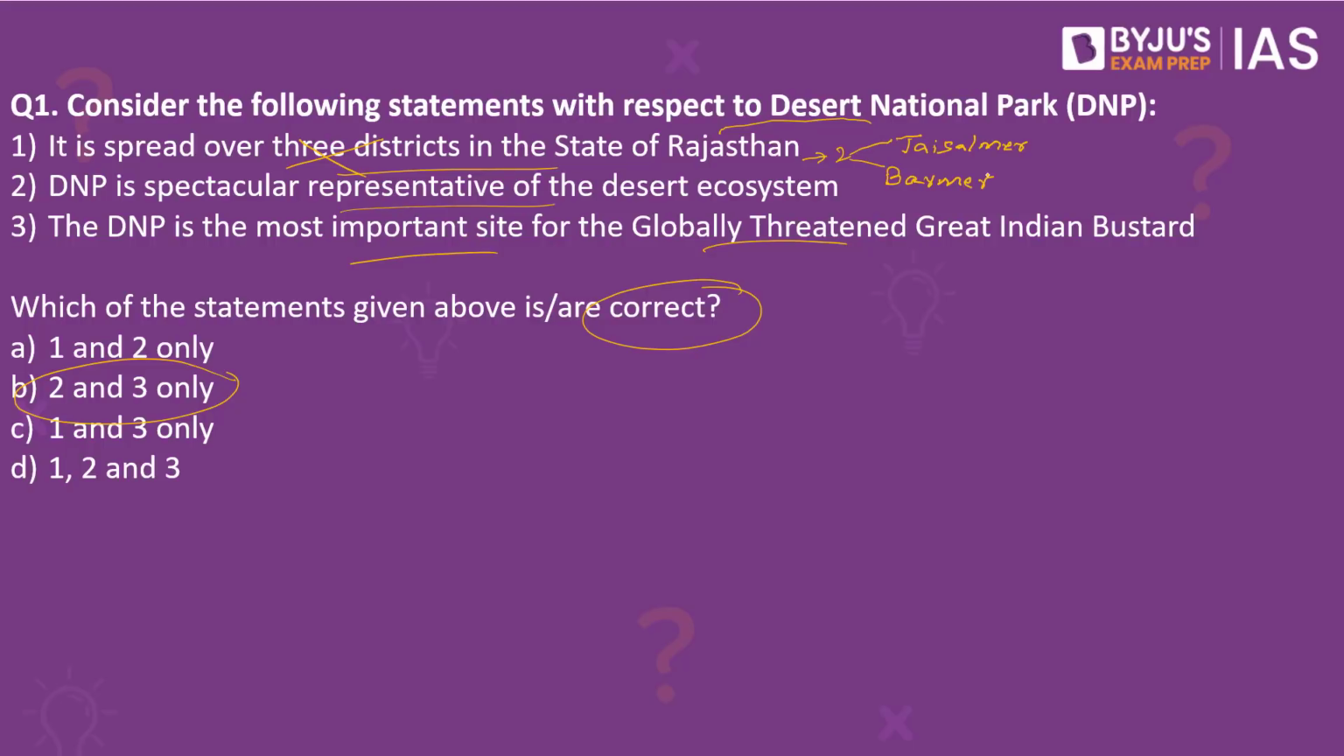The second statement is right. DNP is a spectacular representative of the desert ecosystem, where the area falls in the extremely hot and arid region, and it also has very little rainfall, which is less than 100 mm. The DNP once again is the most important site for the globally threatened Great Indian Bustard. Since the second and the third statements are right and the first statement is wrong, the answer to this would be 2 and 3 only.